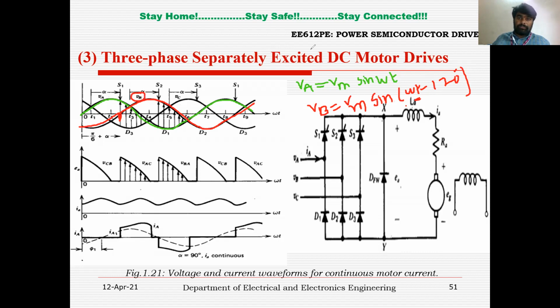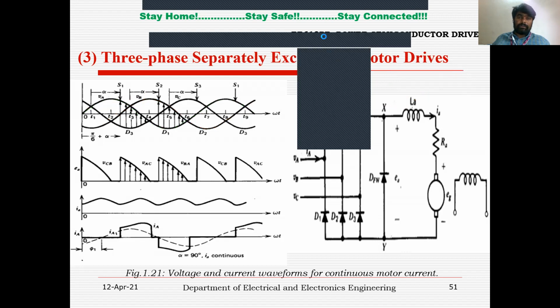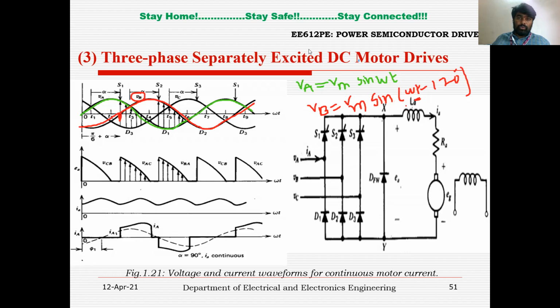Similarly, you can write VC. VC has to lag VA by 240 degrees, so VC equals Vm sin of (omega t minus 240 degrees).